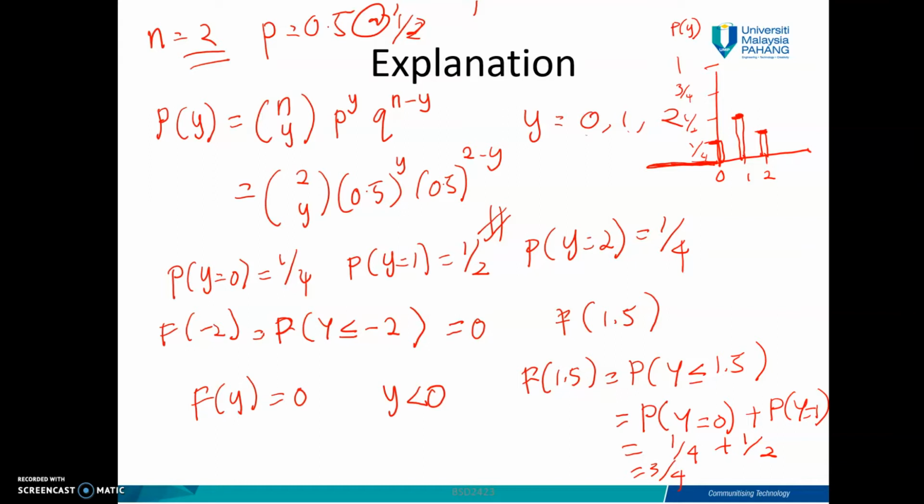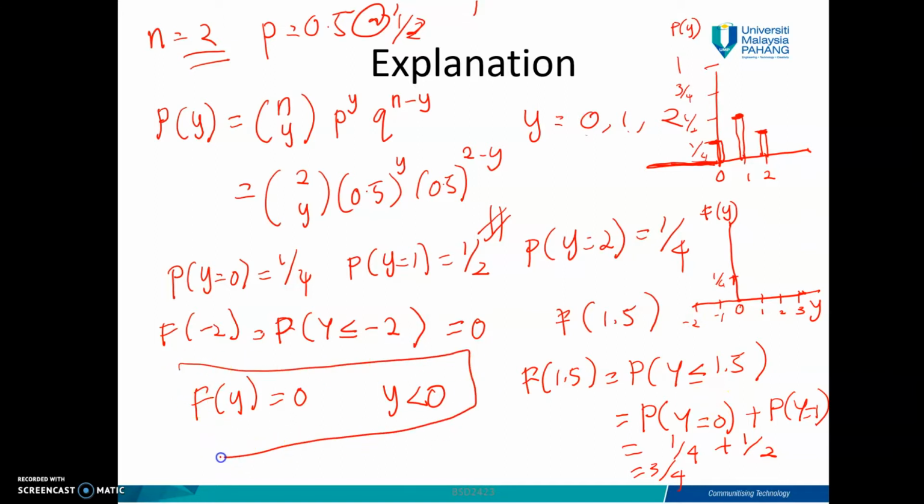So that's why when you draw the figure, when we have Fy as a cumulative distribution function, this is your y. You can see that when y equals 0, you will get 1 over 4, here. This is 0, 1, 2, 3. For example, here can be negative 1, negative 2. Based on this, when you have negative 2, y less than 0, it gives you 0 probability.